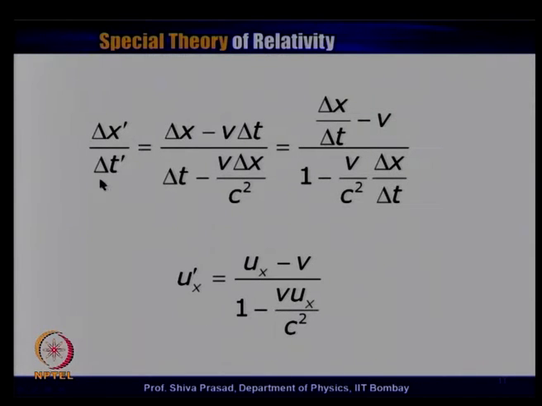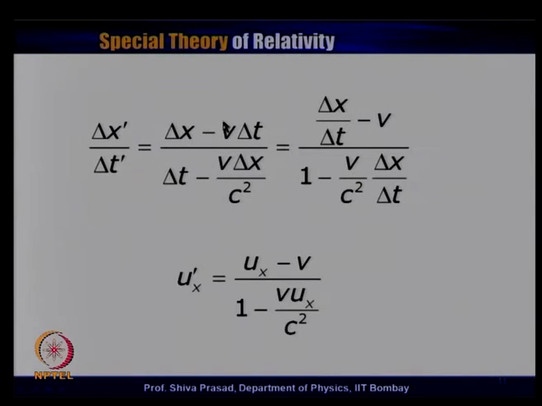Delta x prime divided by delta t prime is equal to delta x minus v delta t, divided by delta t minus v delta x divided by c square. All I have done is just divided these two.